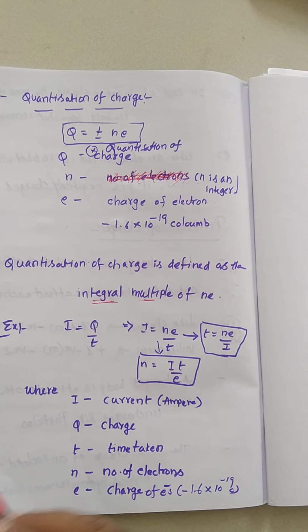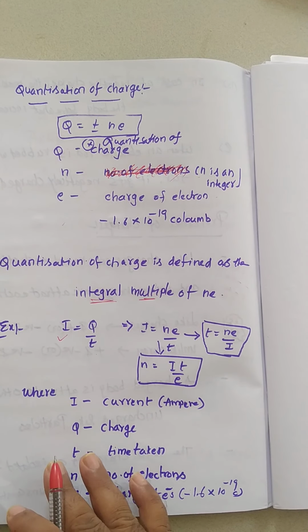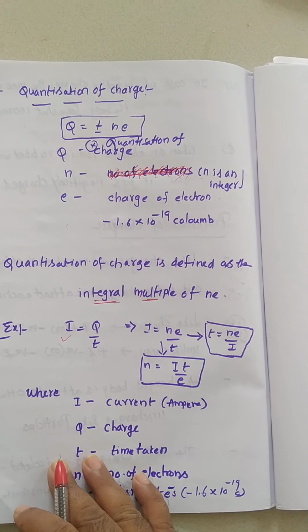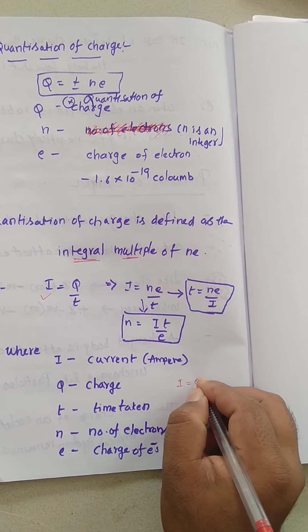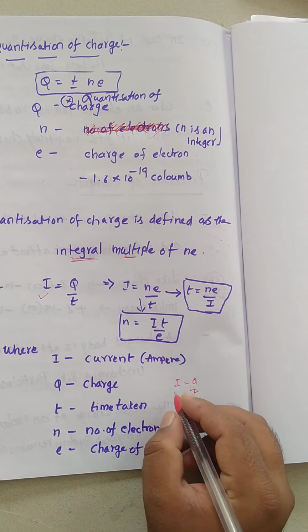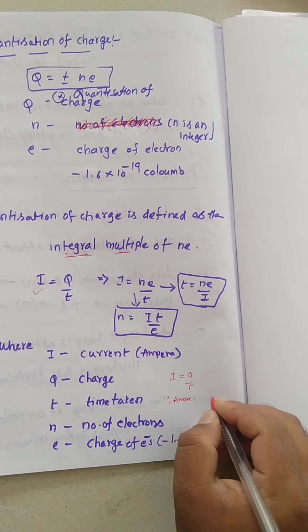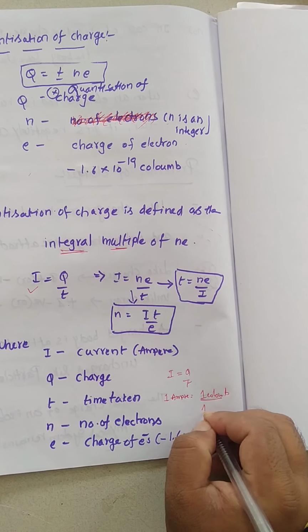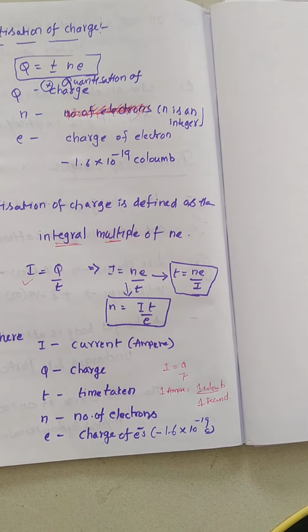Now, for example, if we know current, what is the formula? Charge by time. Current equals charge by time, so I equals Q by t. The SI unit: 1 ampere equals 1 coulomb by 1 second.